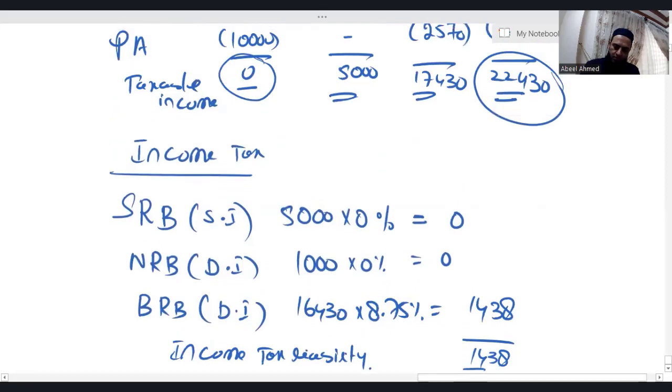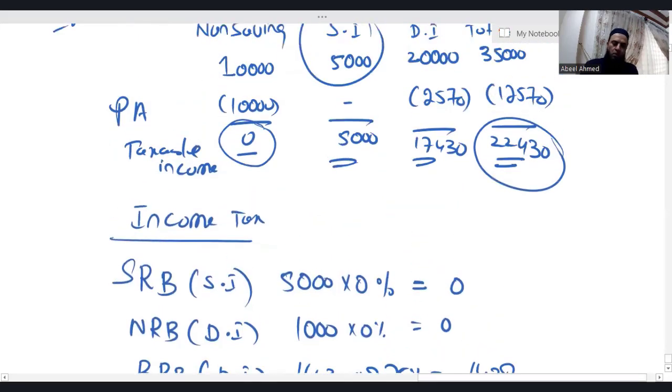So you need to remember just one point: whenever the entire saving income falls in the starting rate band, just change the sequence.